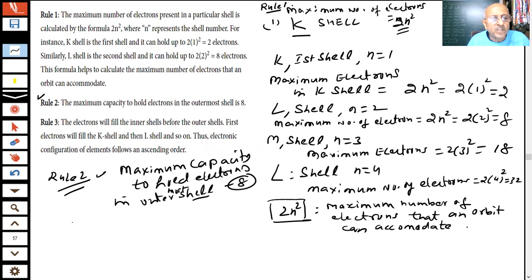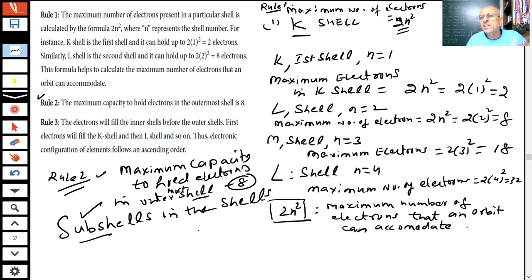Actually, what we want to say is there are subshells within the shells. Students, this concept is not shown in the 9th class book. Later on, we will see there are subshells within the shells. So when we distribute 18 electrons, they will go into subshells.